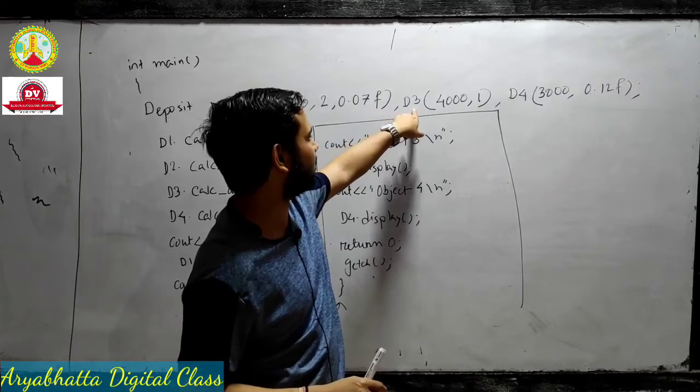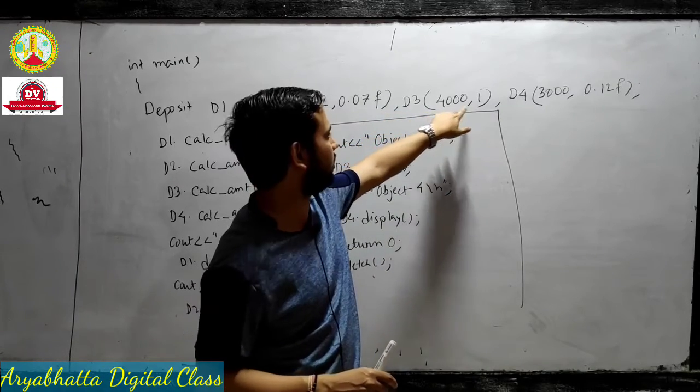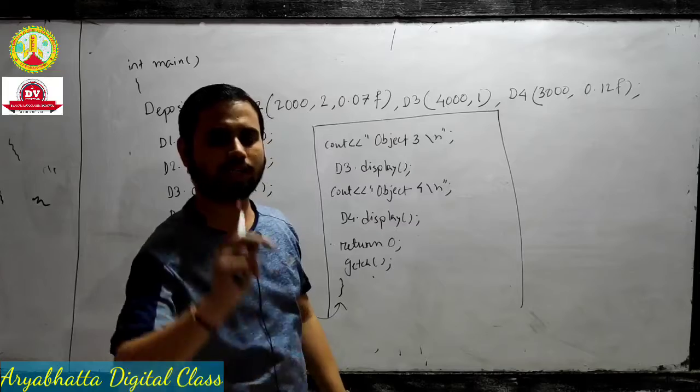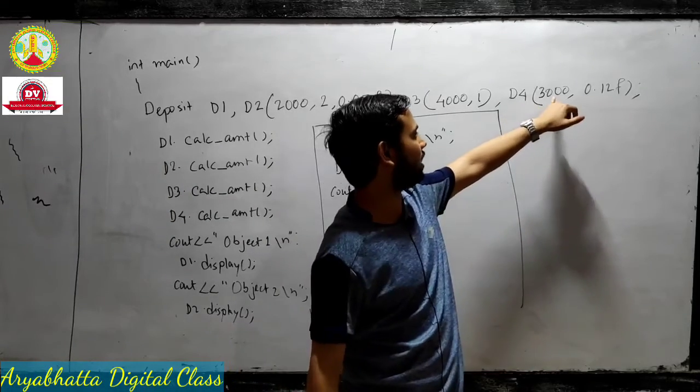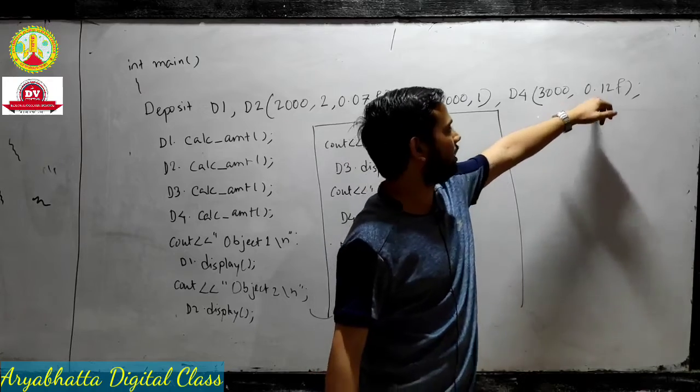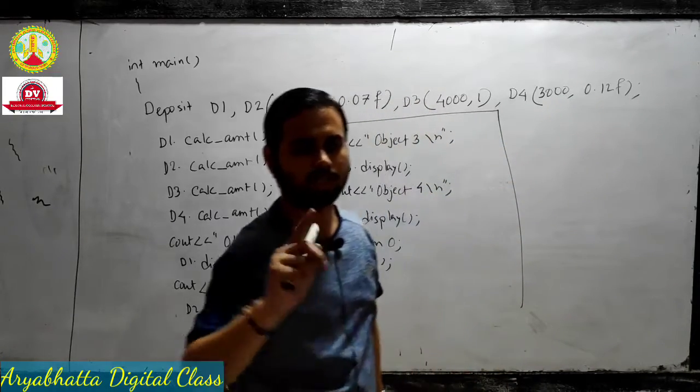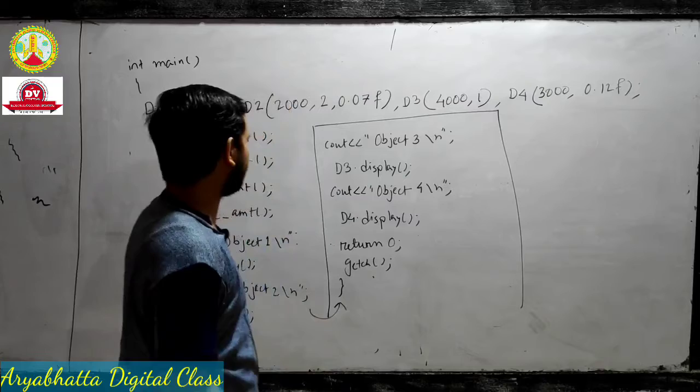And for D3 we take 4000 as the principal amount, time is 1 year, but rate we take inside the constructor, 0.08. And for the D4 object we take the arguments 3000 principal amount, rate is 12%, but time we take as 2 years inside the constructor.